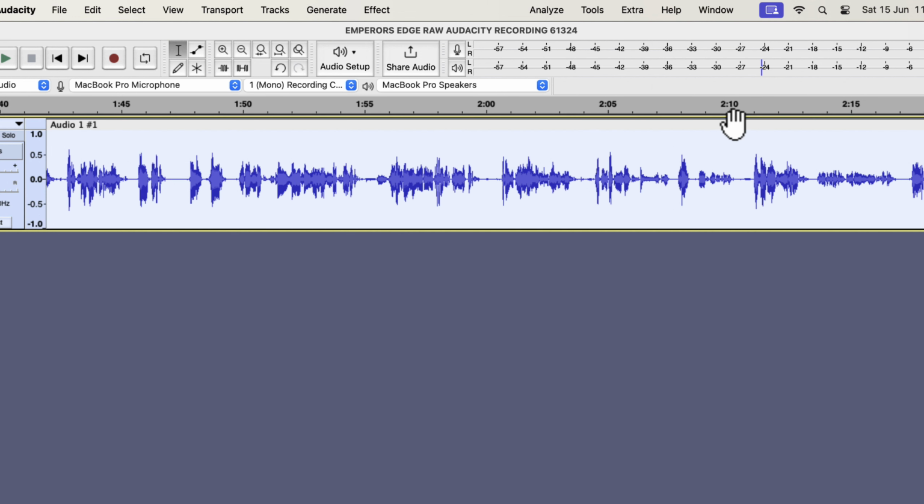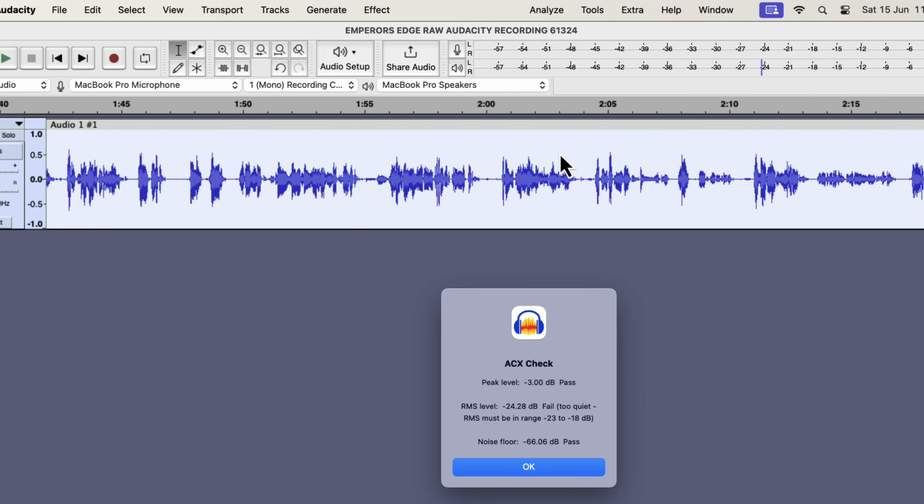After applying the macro, the waveform looks balanced. I will go to the ACX check to see the current standings. After the processing, the noise floor became -66 dB. That means this audio passes the ACX noise floor check after that kind of processing.